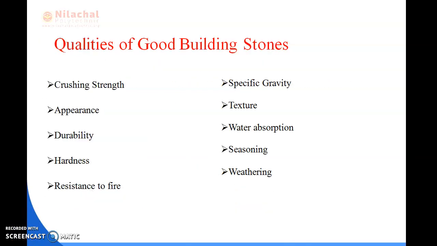Good morning everyone. In the previous classes, we have read about what are the uses of the stones and what is natural bed of the stones and what are the qualities of the good building stones. So now we will read about what are the qualities of the good building stones.